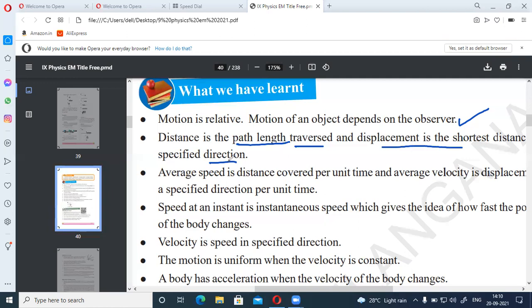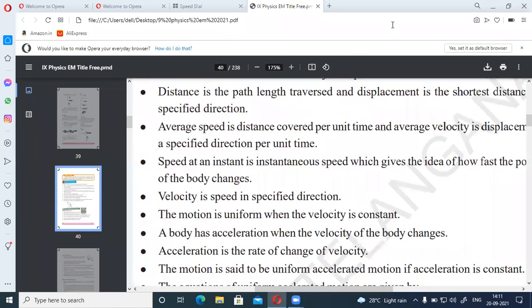Yes, distance is a scalar and displacement is a vector. Scalar will give only magnitude, but vector will give both magnitude and direction. So distance will give only a number, that means how much distance is covered by the object, the total path. But displacement will give the shortest distance between 2 points as well as direction. That is a very important one.